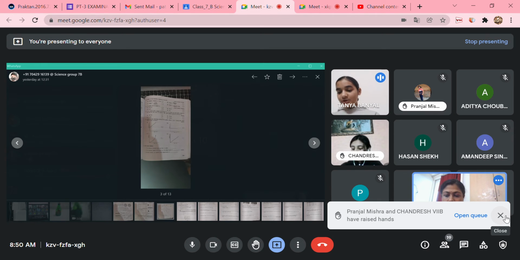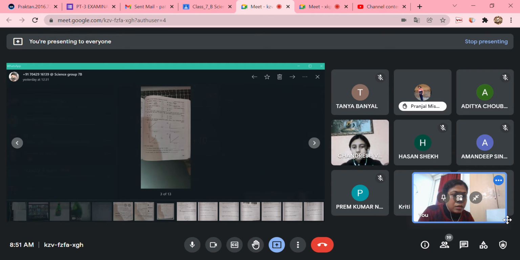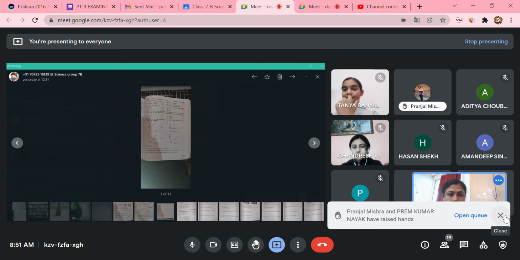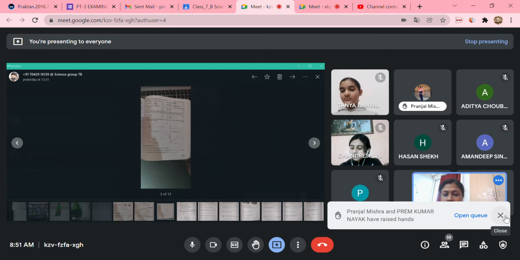The smallest time interval measured by a wall clock is dash second. Pranjal, you have raised your hand, give the answer. One second. Yes, one second. Okay. Next.